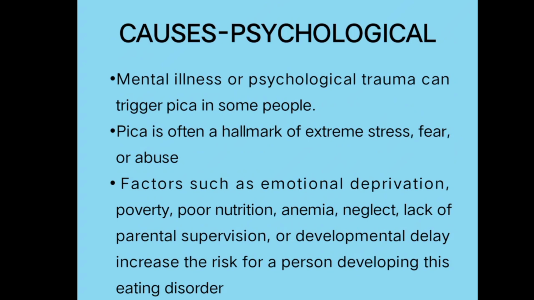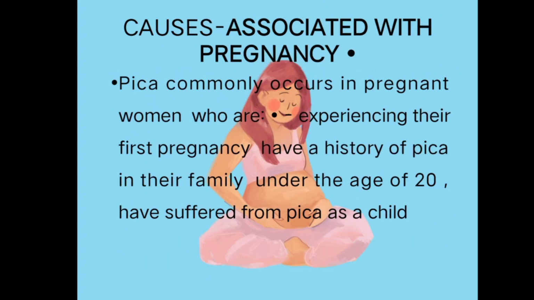So psychological causes: mental illness or psychological trauma can trigger pica in some people. Pica is often a hallmark of extreme stress, fear or abuse. Factors such as emotional deprivation, poverty, poor nutrition, anemia, neglect, lack of parental supervision or developmental delay increase the risk of a person developing this eating disorder. Next is association with pregnancy. Pica commonly occurs in pregnant women who are experiencing their first pregnancy, have a history of pica in their family, are under the age of 20 and had suffered from pica as a child.